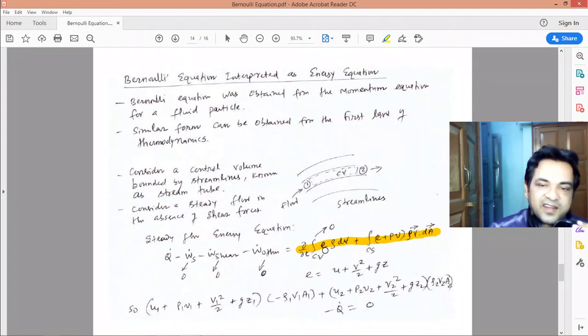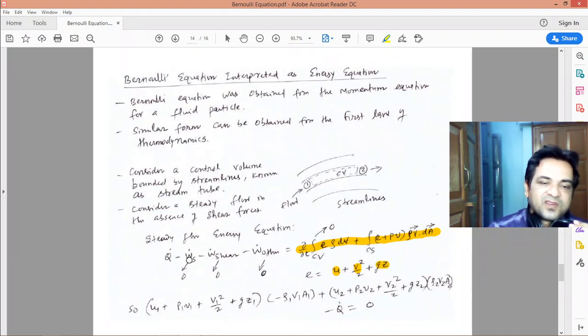So it is ∂/∂t of the integral of e ρ dV, this is the volume integral over the control volume, and the integral of (e + pv) ρ V·dA, and this is over the control surface. So here, in the Reynolds transport theorem, N equals the total energy. So your small e is eta, the intensive property. The specific energy is the summation of internal energy u plus kinetic energy plus potential energy.